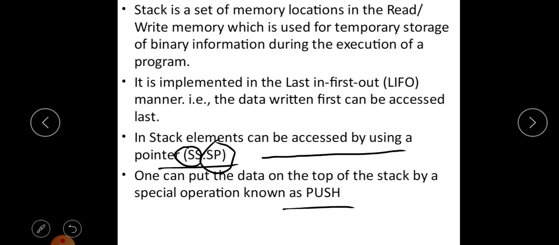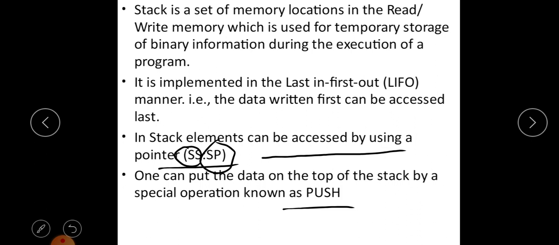Top of the stack means the position up to which the stack is filled as we write onto it. That address is known as the top of the stack.